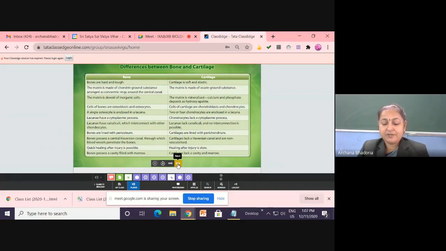Then next question: where do you find the cartilage in the human body? Done? Okay. Now next one: describe the structure of the bone with diagram.